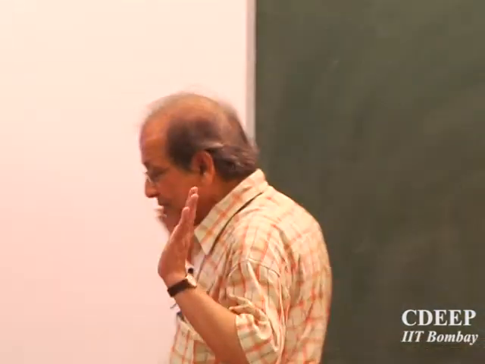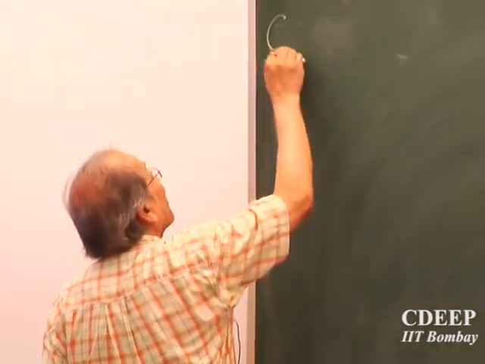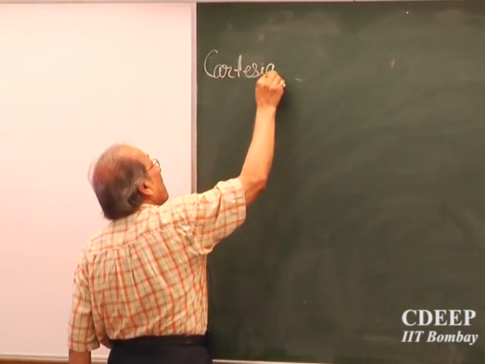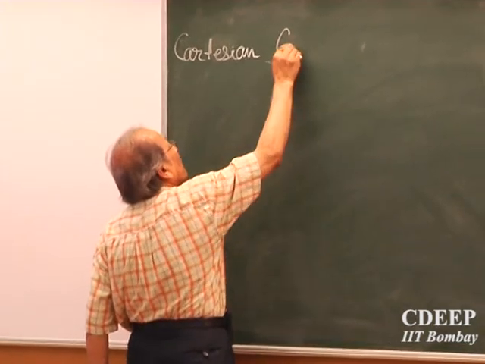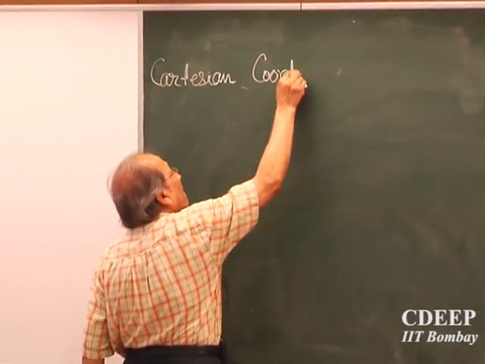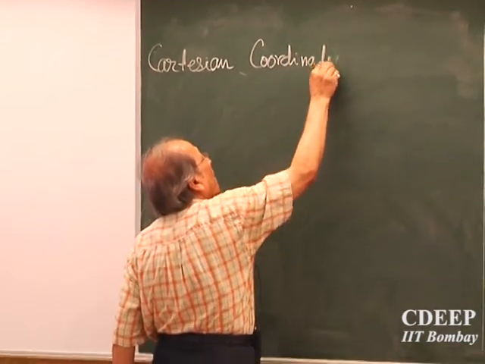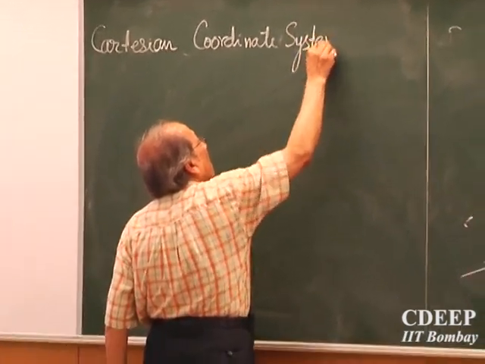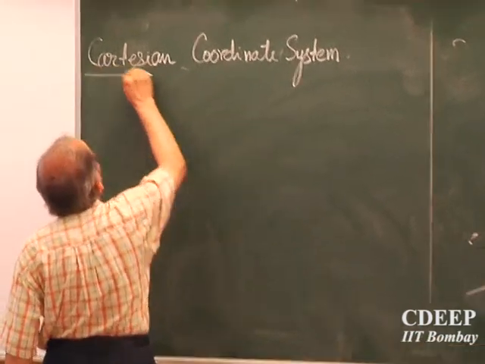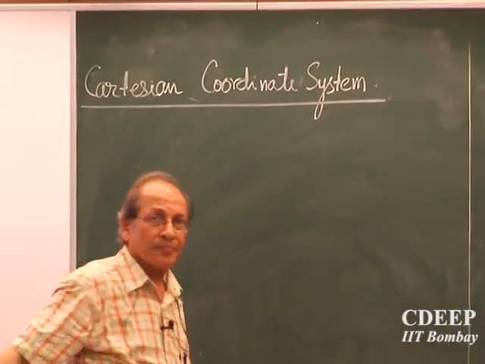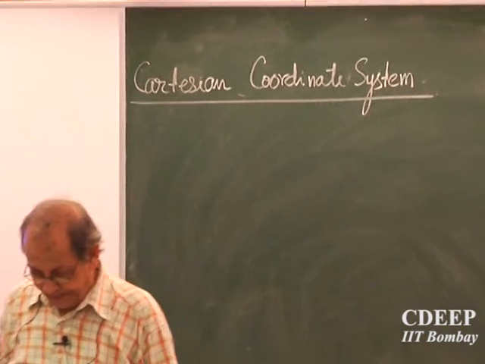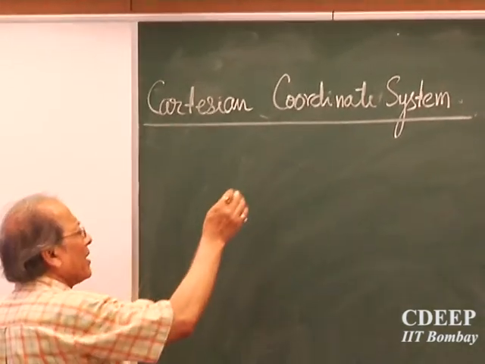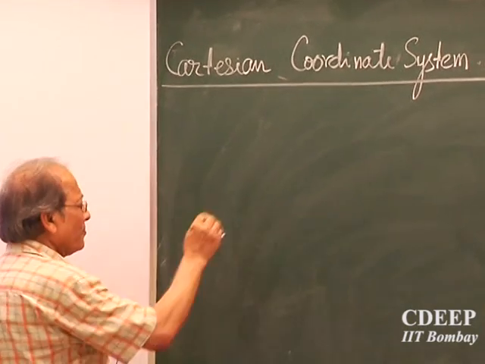So I will stick to the Cartesian coordinate system, and I will take x, y, z. Let me take a plane x, y, z.